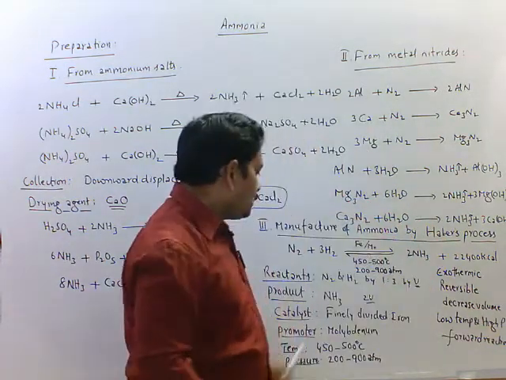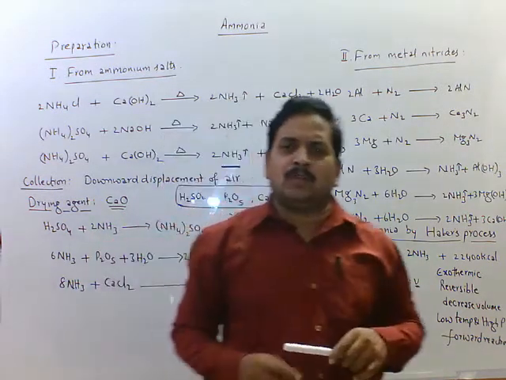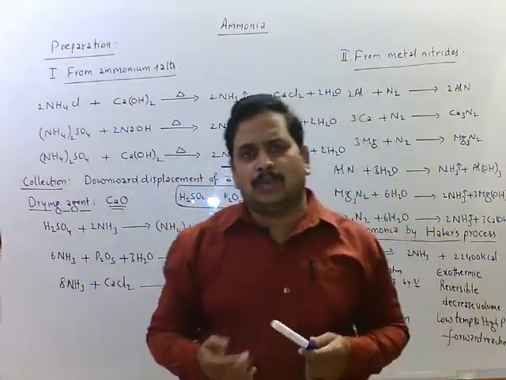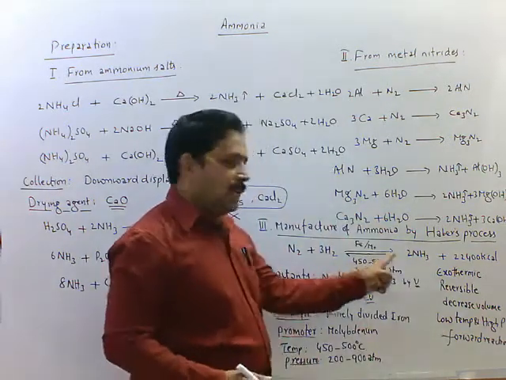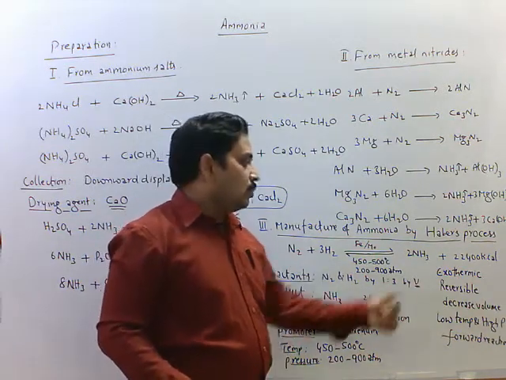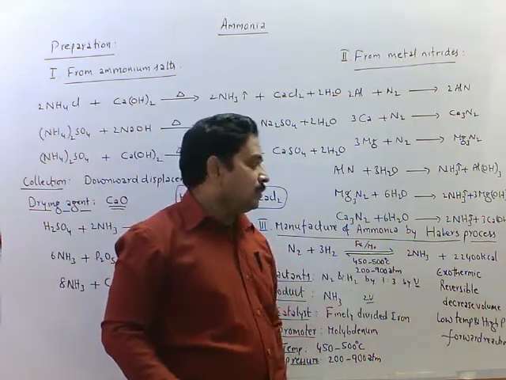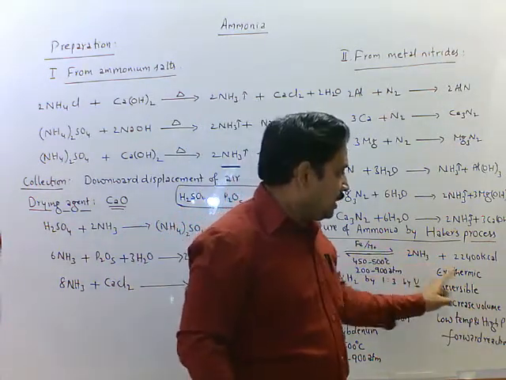Here instead of this catalyst we can use iron(III) oxide and promoters K2O 1% and Al2O3 3%. Here it is a reversible reaction. Reactants are nitrogen and hydrogen. Product is ammonia. Here heat energy is liberated, that's why this reaction is exothermic in nature.